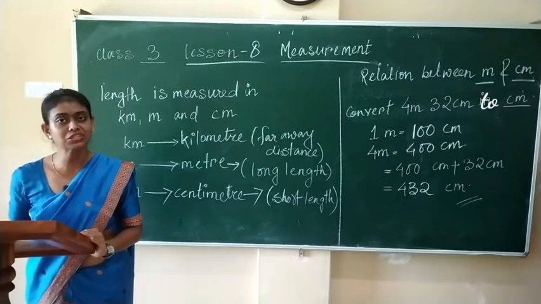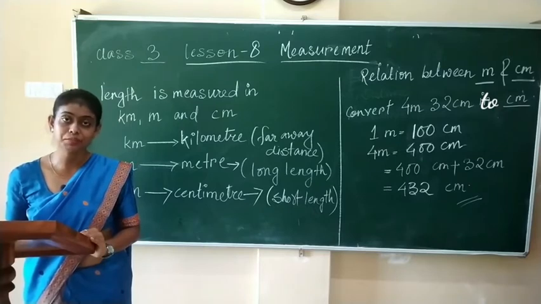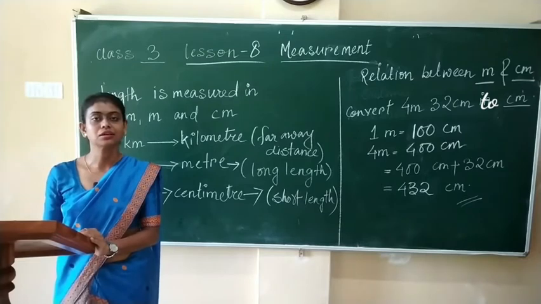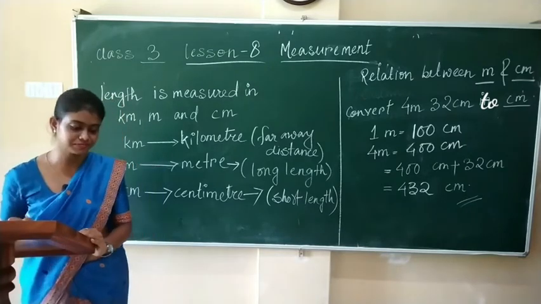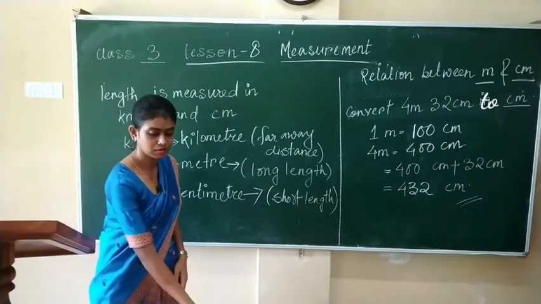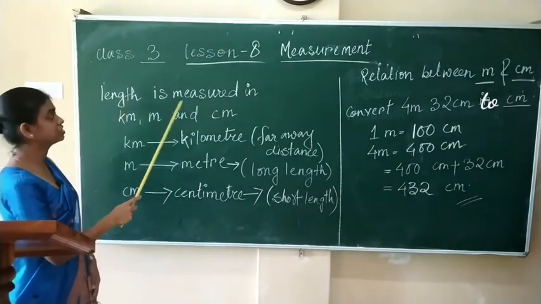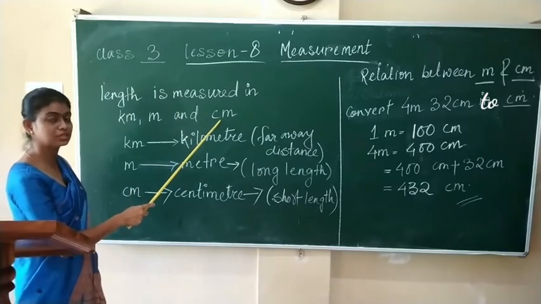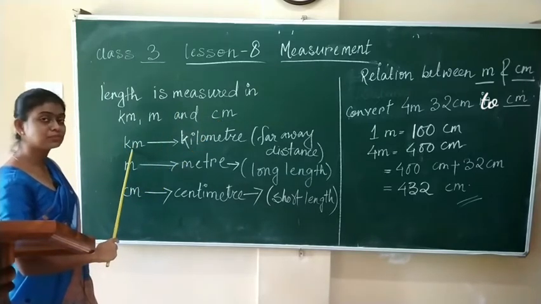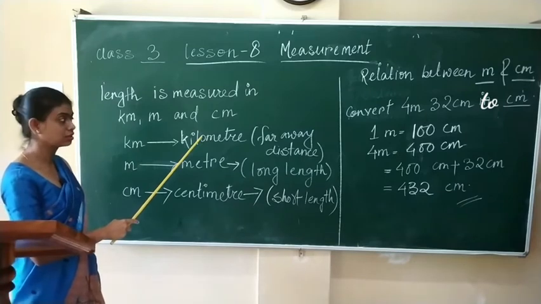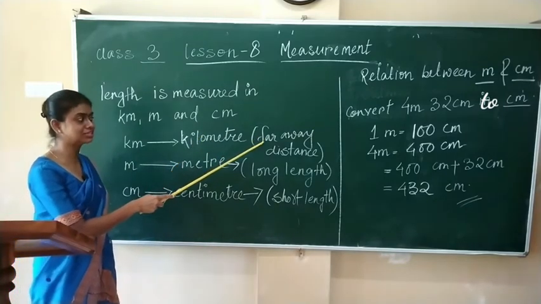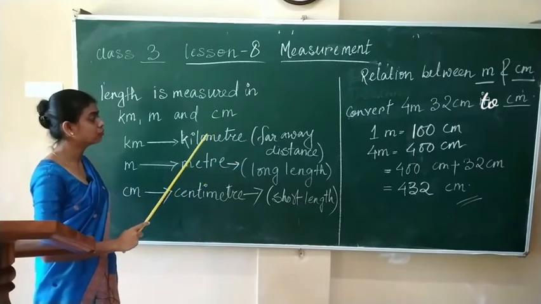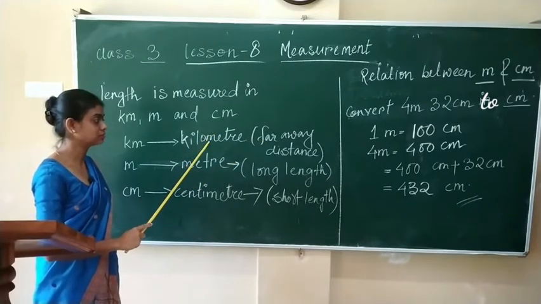The unit to measure length is meters. Remember, in order to measure length, the unit is meters. Length is measured in kilometer, meter and centimeter. km stands for kilometer. In order to measure very far away or longer distance, we use kilometers.